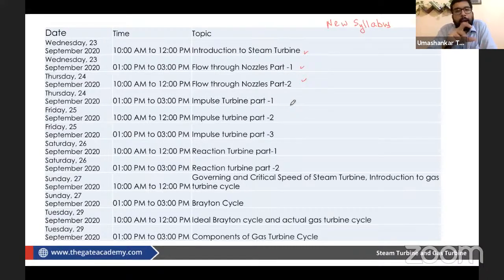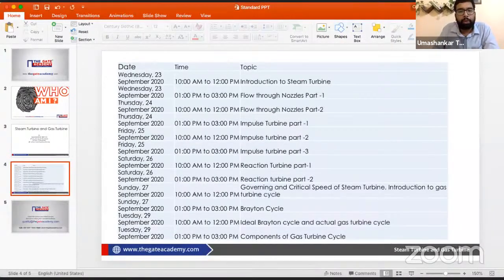This is part of the power plant topic. Till GATE 2020, the power plant part was asked in 2 marks or sometimes 4 marks. The whole of thermodynamics along with RAC, power plant and IC engine combined is mostly asked between 12 to 16 marks. Within that margin, you can expect a new question from this new syllabus. Ganesh, we are going to introduce the steam turbine when we begin with the lecture. So this was the brief introduction of what we are going to do here.